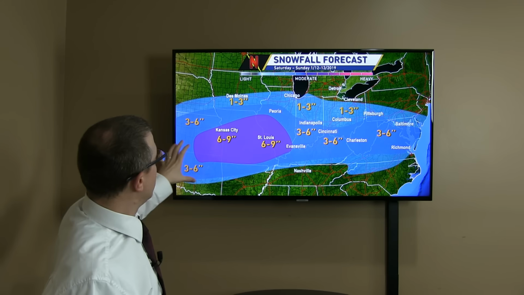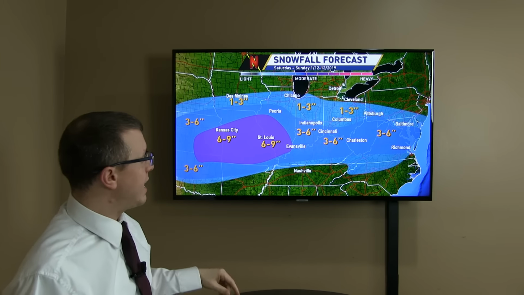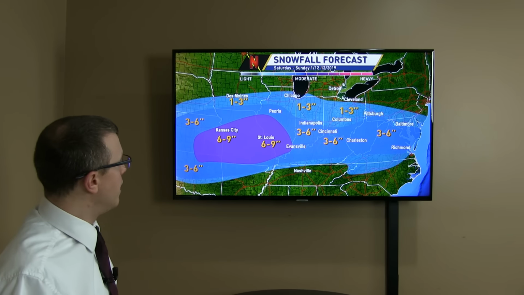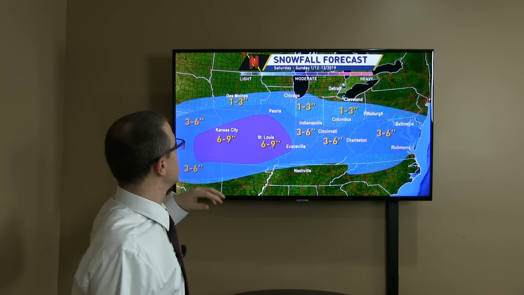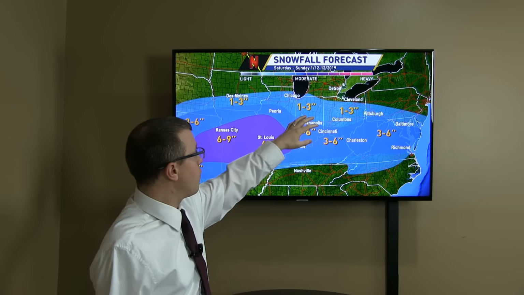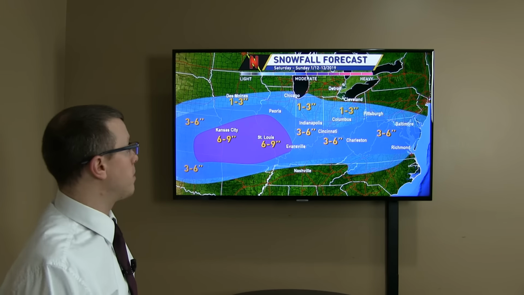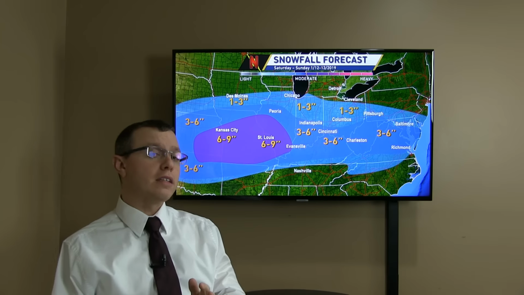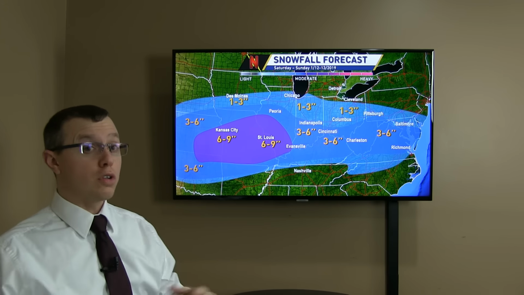Around that, we're looking at a general 3 to 6 inches from Peoria, Indianapolis, Cincinnati, and on east towards the Baltimore, Washington, D.C. area. And then around all of that, finally, we have 1 to 3 inches of snow: Des Moines to Chicago, Fort Wayne, Indiana, Columbus and Dayton, and on off into Pittsburgh, Pennsylvania. And it'll be a sharp cutoff with that snow. You'll go from 1, 2 to 3 inches of snow pretty quickly. You'll also go from snow to no snow very quickly.